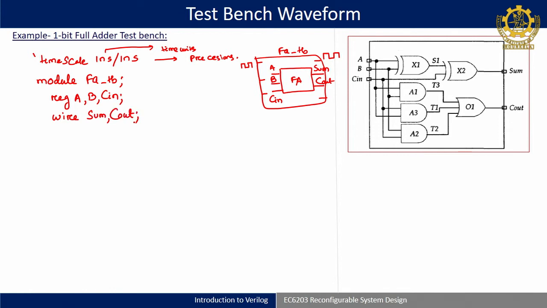Now the question arises: why are A, B, Cin reg and why are sum and Cout wire? Because here I will assign A as 0, then delay, then A as 1, then delay, then 0. Then only a 0 1 0 waveform will be created. I will use an initial block, like behavioral modeling, to assign values to the corresponding inputs A, B, Cin. That is why I have taken A, B, Cin as registers, and in sum and Cout I am going to observe the result. There is no assignment within a block for those, so they can be defined as wire only, with no need to define them as registers.